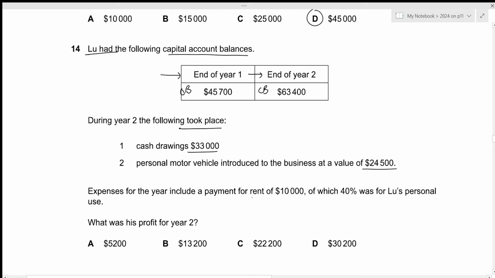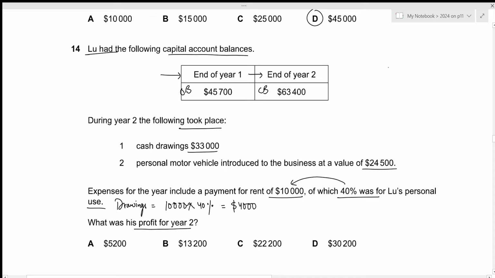Expenses for the year include a payment for rent of 10,000, of which 40% was for Lou's personal use. So if it is for his personal use, then it will also be a part of the drawings. Let's calculate the amount. That will be 40% of 10,000. So 10,000 times 40%. This results in the value of 4,000. We need to calculate his profit for year 2.